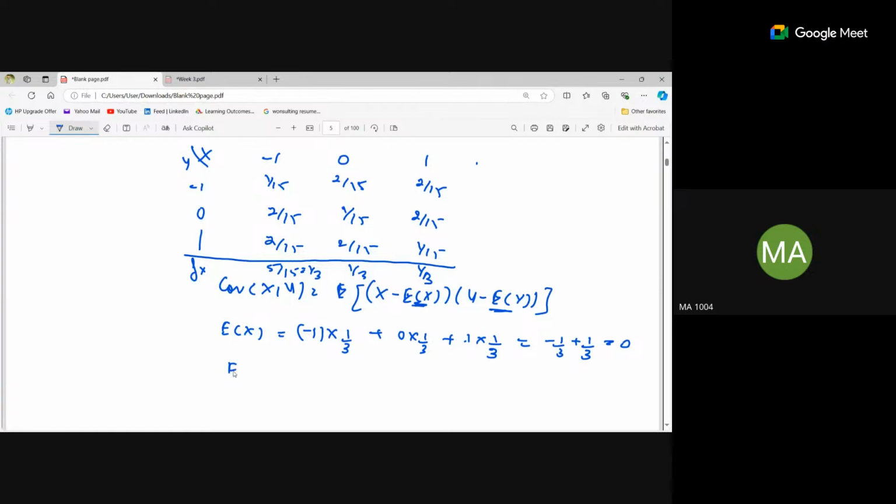Similarly, we will calculate the values for y. So what is the marginal distribution of y? 1 by 3. For -1, it is 1 by 3, for all again. Yeah, 1 by 3 for all, and the expectation of y will be 0. So this value is 0. So at last we will get the covariance of x comma y as expectation of xy, right?